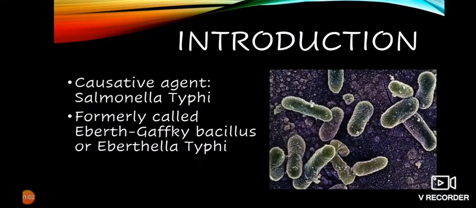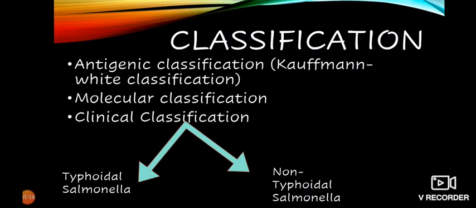The introduction. The causative agent is Salmonella typhi, which was formerly called Eberthella typhi or Eberth's bacillus. Classification. Antigenic classification or Kauffmann-White classification. This is based on the antigenic structures, that is somatic O antigen and flagellar H antigen detected by agglutination.